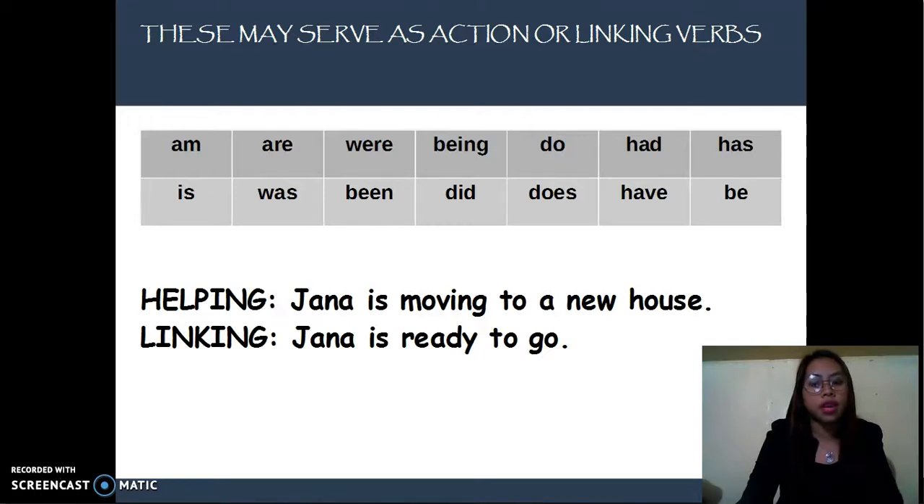Let's try this given example. Jana is moving to a new house, and Jana is ready to go. They both have the verb is, but it functions in different ways. Is in the first sentence helps the main verb moving, making it a helping verb, while the second one functions as a linking verb where it connects to its subject complement, ready to go.